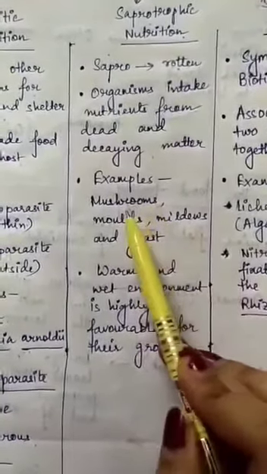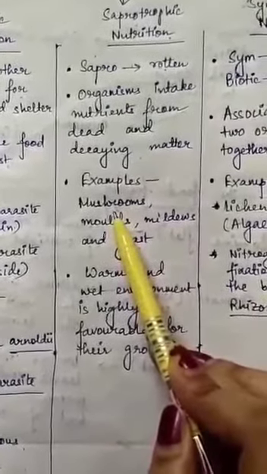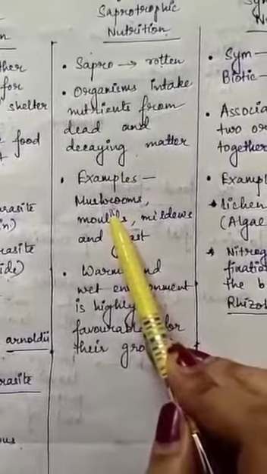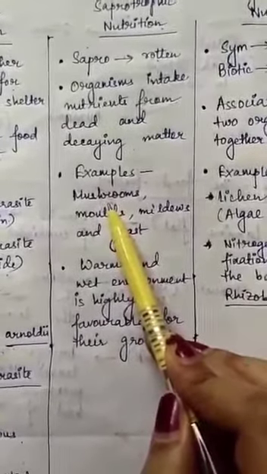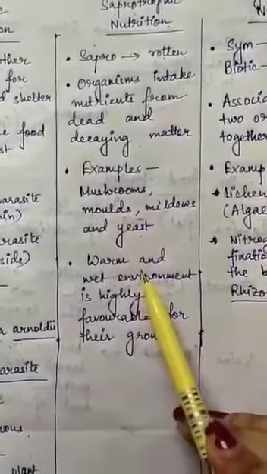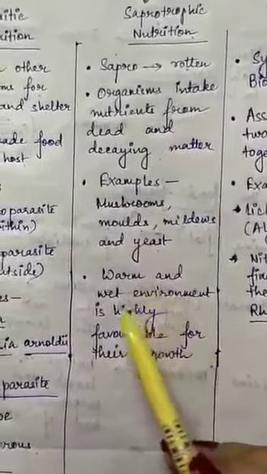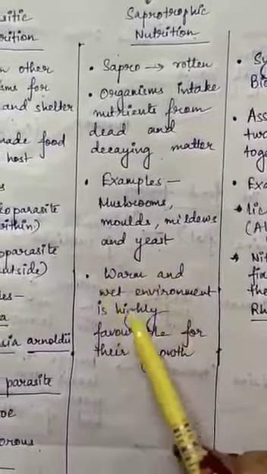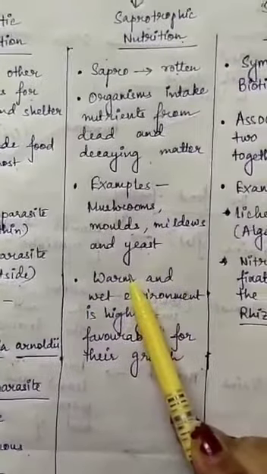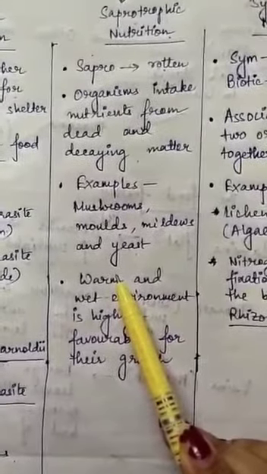You must have seen mushrooms, everybody, that grow on the ground, on trees, on rotten logs of wood, specifically during the rainy season, right? One of the most important favorable conditions for saprotrophic nutrition is a warm and wet environment. Without this hot and humid condition, the saprotrophic mode of nutrition cannot take place with the help of the saprotrophs.